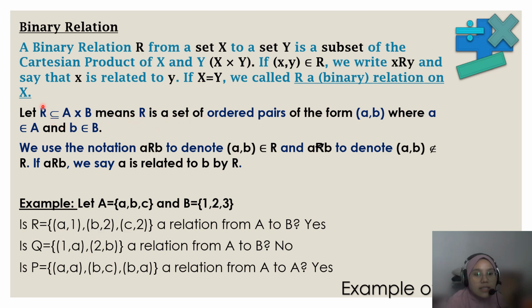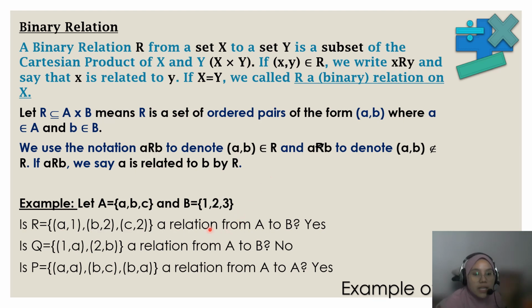R is a set of ordered pairs of the form (a, b), where a is an element of A and b is an element of B. We use the notation a R b to denote (a, b) is an element of R, and a not R b to denote (a, b) is not an element of R. If a is related to b, we say that a is related to b by R.